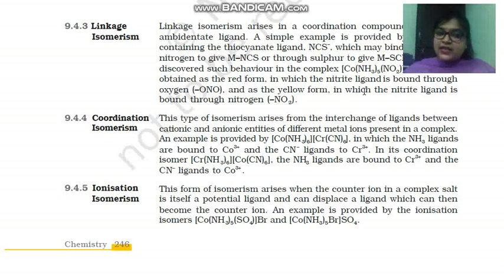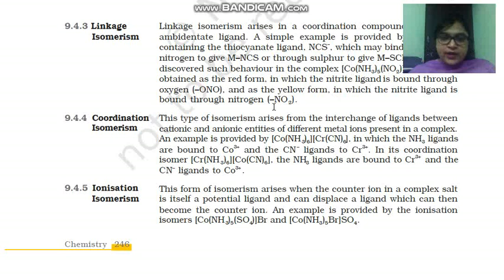And when this nitrite ligand is bound through nitrogen, it shows the yellow form. This is the ambidentate ligand, both oxygen and nitrogen are capable of donating a pair of electrons, because through a different atom this ligand is ligating to the central metal ion. So this different color arises due to the nature of the ambidentate ligand. This type of isomerism is known as linkage isomerism, which arises due to ambidentate ligand.